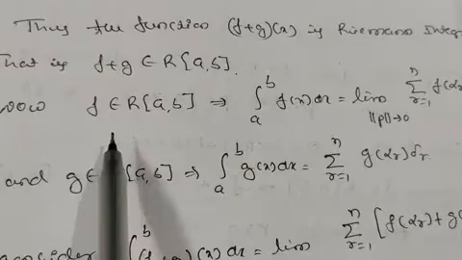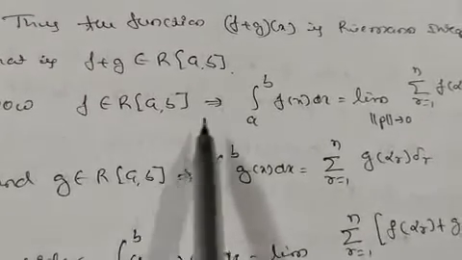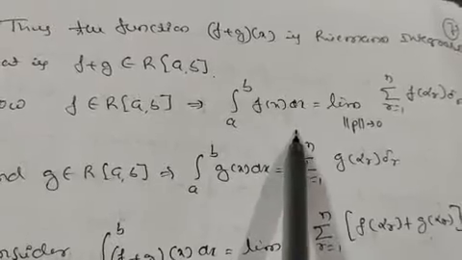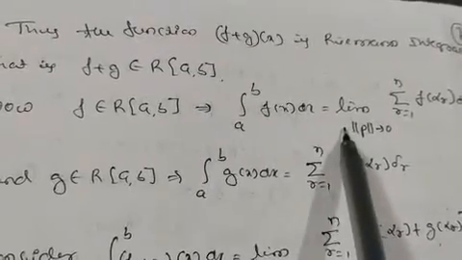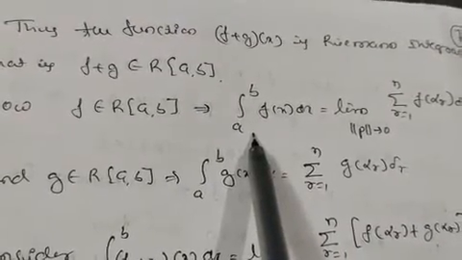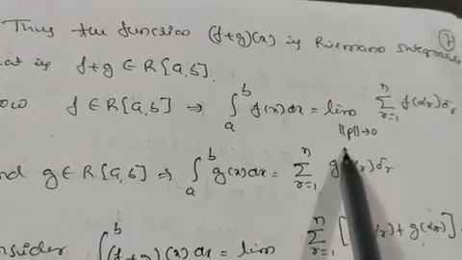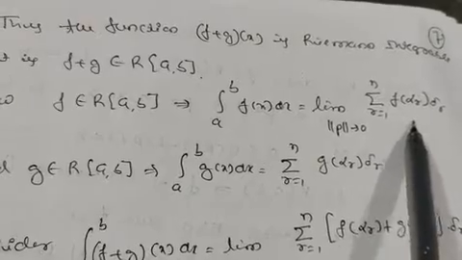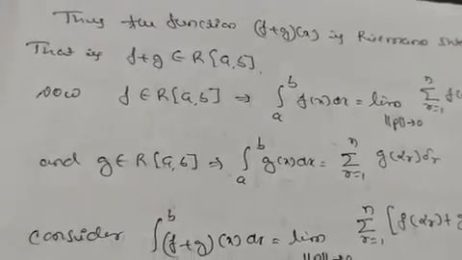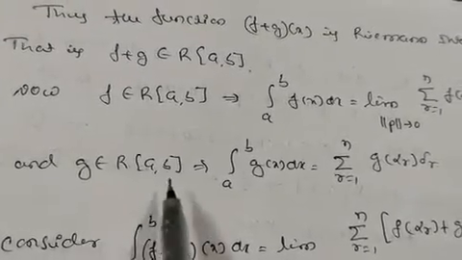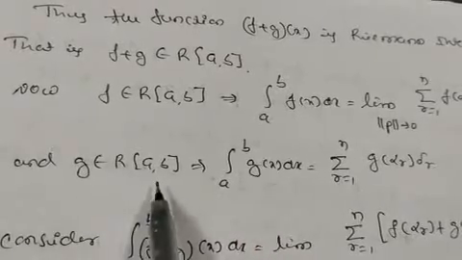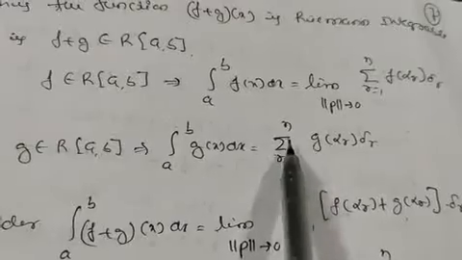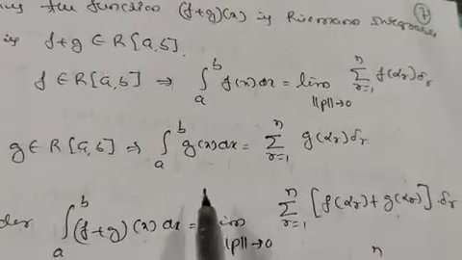Now we have to prove the integral formula. If f belongs to R[a, b], then the integral from a to b of f(x) dx, by the definition of Riemann integration, is equal to the limit as norm P tends to 0 of the sum from r equals 1 to n of f(alpha r) into delta r. And g belongs to R[a, b], which implies g is Riemann integrable, so the integral from a to b of g(x) dx is equal to the sum from r equals 1 to n of g(alpha r) into delta r.